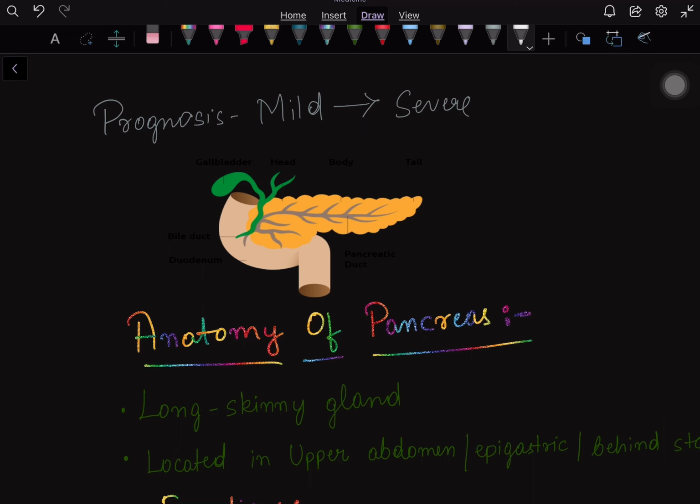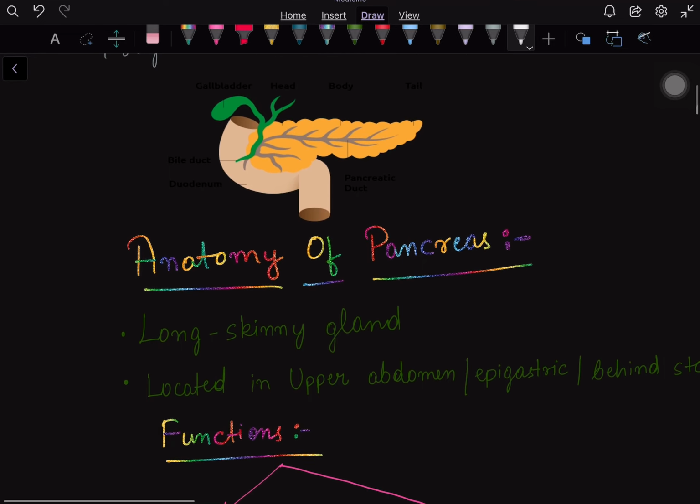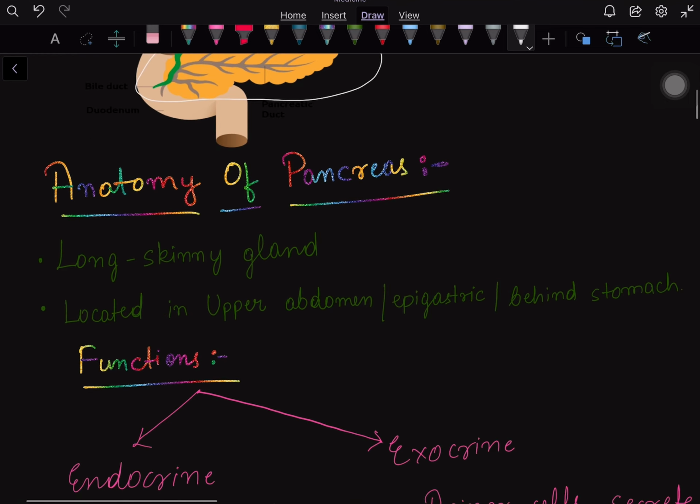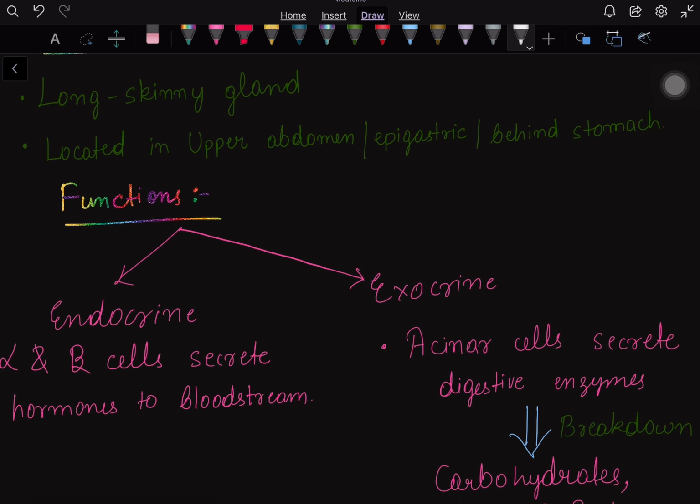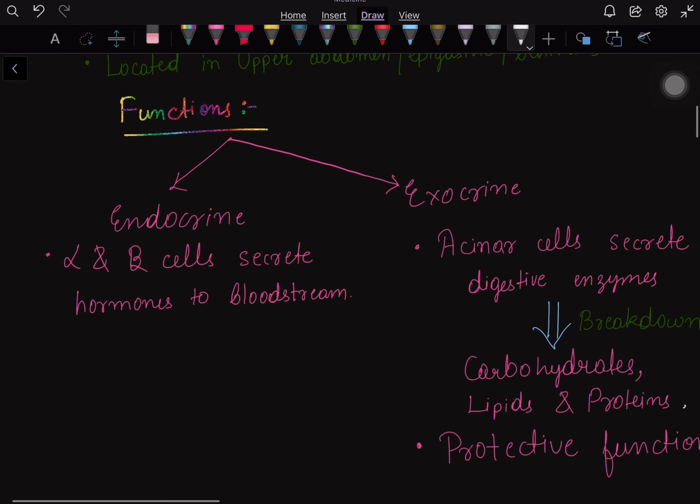the severe form. The anatomy of the pancreas: it is a long skinny gland which has a head, body and a tail. The location is the upper abdomen, that is the epigastric region, behind the stomach. Function of the pancreas: we all know the pancreas has dual function, the endocrine and the exocrine function.